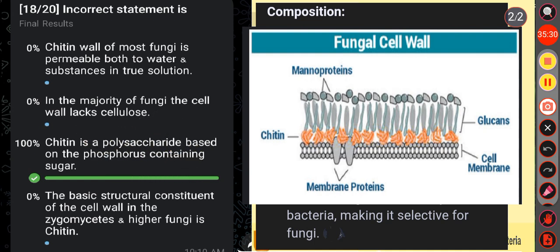We know in the majority of fungi, the cell wall lacks cellulose, and the cell wall contains a form of chitin known as fungus cellulose. Okay. Then in option D, the basic structural constituent of the cell wall in the Zygomycetes and higher fungi is chitin. Yes, it is also a correct statement. But in option C, that is chitin is a polysaccharide based on the phosphorus containing sugar. No, it is an incorrect statement.